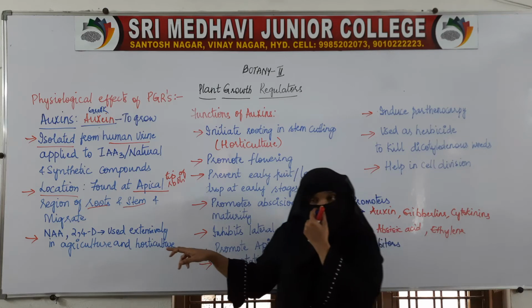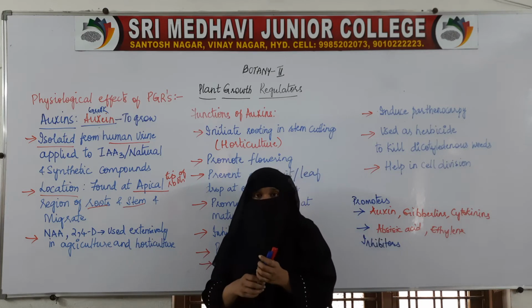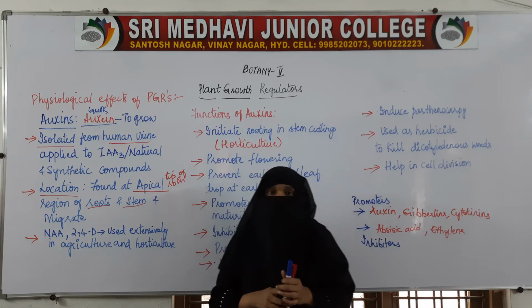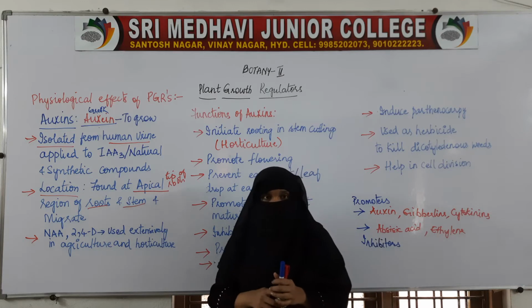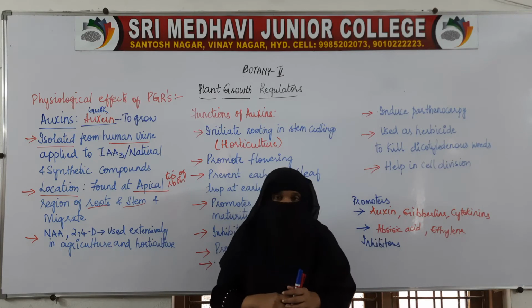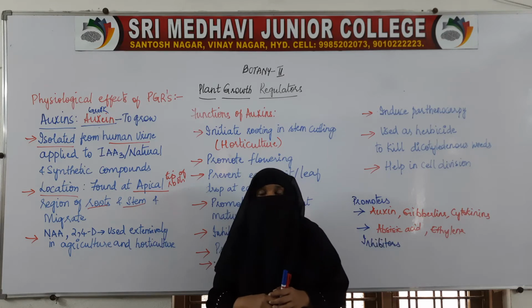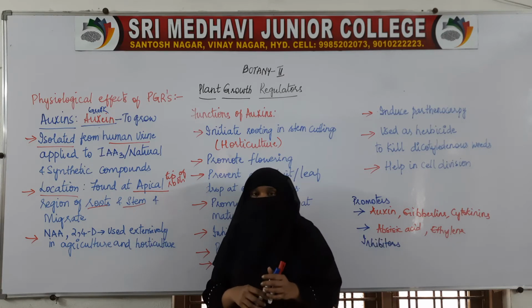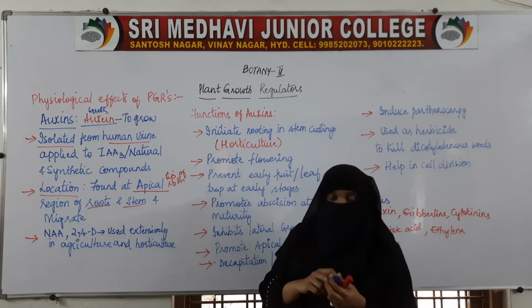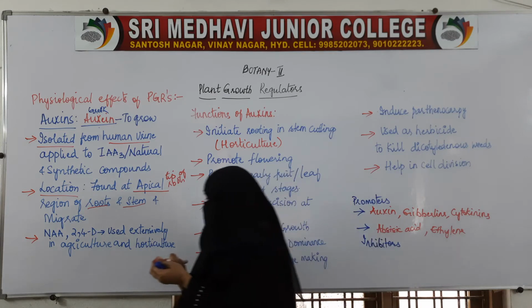Here auxin is found in both the natural forms as well as synthetic form. Auxin is produced naturally by plants, as well as we can also synthesize auxin in the laboratory. Here naturally synthesized auxins are